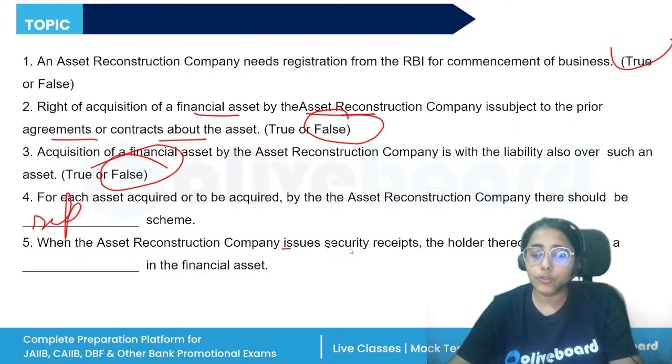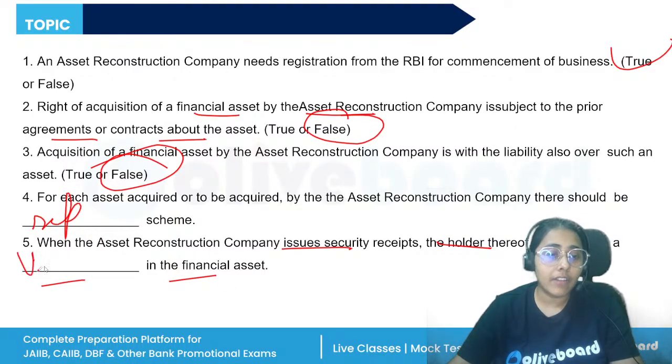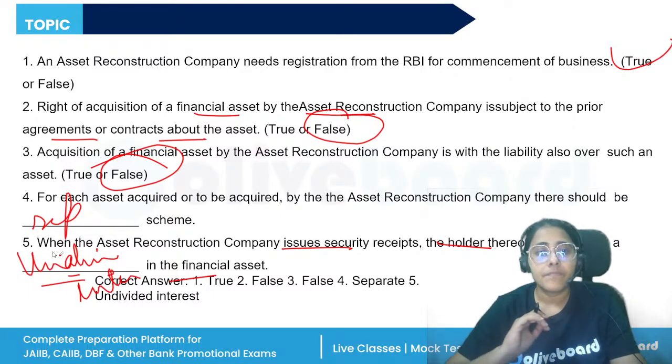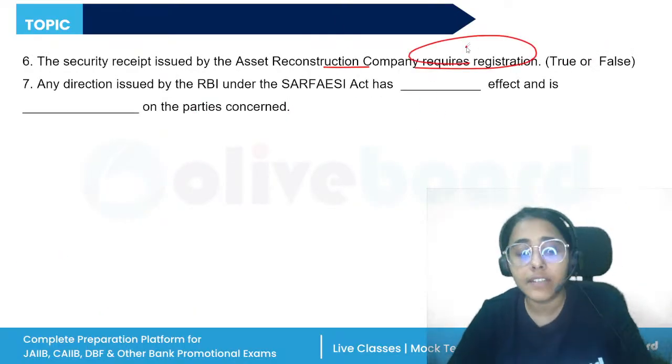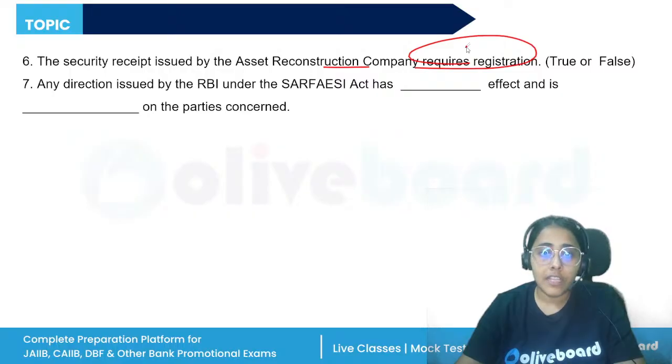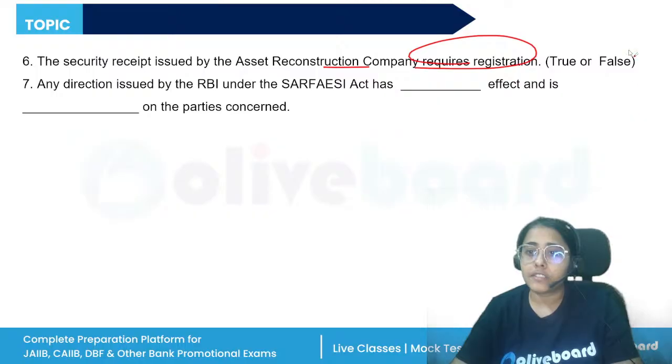When the ARC issues security receipts, the holder is entitled to a dash in the financial asset. The holder is entitled to an undivided interest in the financial asset. The security receipt issued by the ARC requires registration. True or false? There is no requirement of registration with RBI. After completion, the existing companies, is it true or false? This statement will be false.